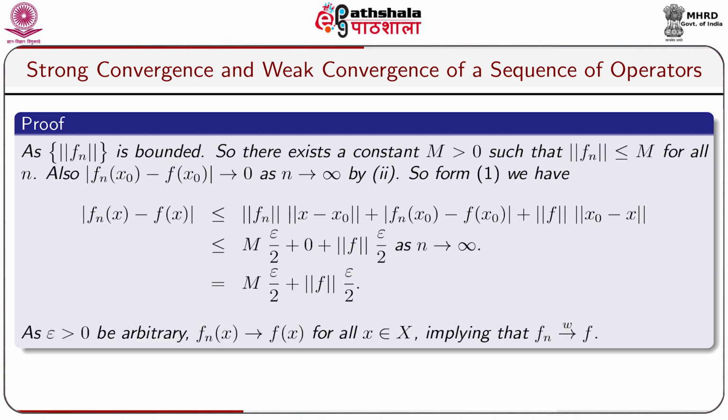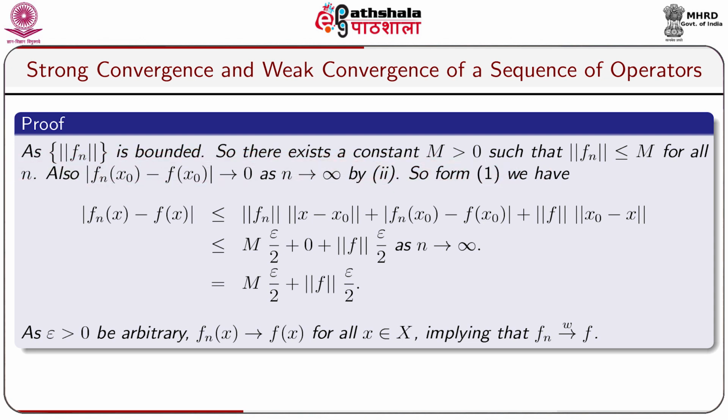As the sequence of norms of Fn is bounded, there exists a constant capital M greater than 0 such that norm Fn is less or equal to M for all n. Also modulus of Fn x naught minus F x naught goes to 0 as n tends to infinity by assumption 2.